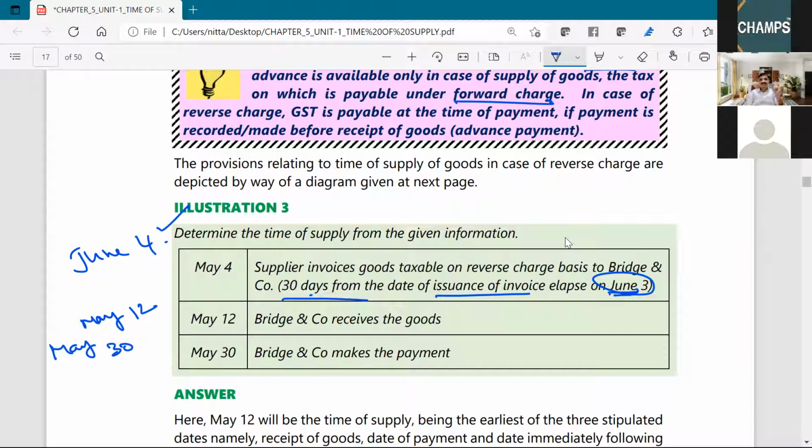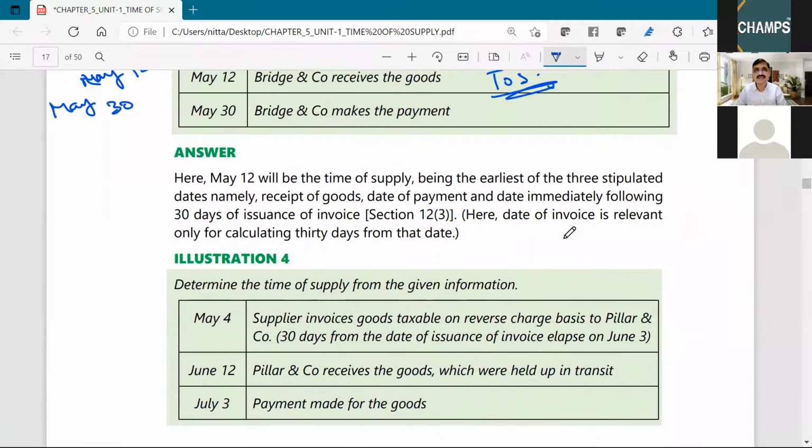So of these three, whichever is earlier: 31st day of issue of invoice is June 4th. Goods are received on May 12th. Payment is made on May 30th. Whichever is earlier means May 12th is earlier. So this will be the time of supply.